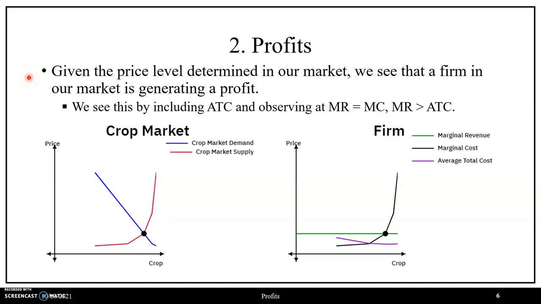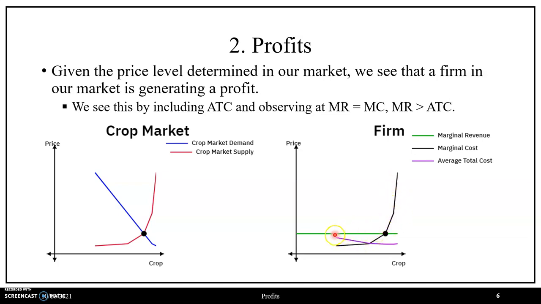So, given the price level determined in our market, we see that a firm in our market is currently generating a profit, given that we have our crop market below. The intersection of crop market demand and crop market supply gives us equilibrium, the unique price point and unique quantity level compatible with buyer and seller behavior. That price point is going to determine the marginal revenue curve for the firm. We once again have our upward sloping marginal cost curve.